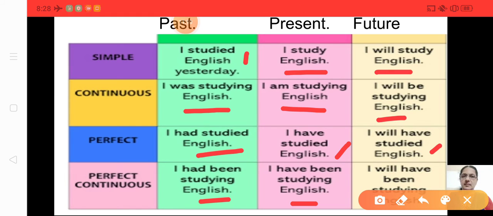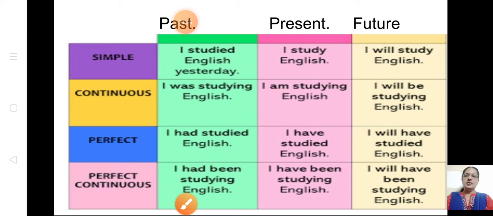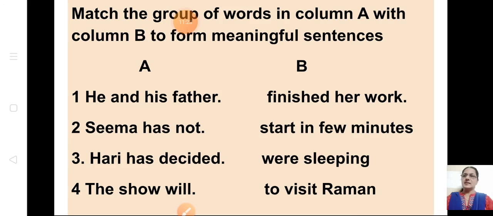Understood? Hope this table is very clear, children. So any type of sentence, once you remember like this table, it will be easy for you all to make. Okay, shall we do a small exercise? Okay, shall we do match the following? I think you all love to do match the following, isn't it? So now we'll make meaningful sentences by matching column A to B.